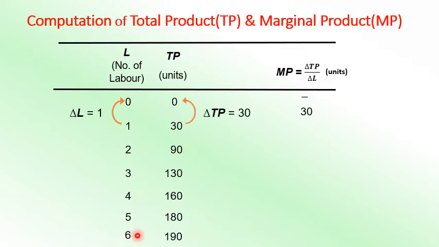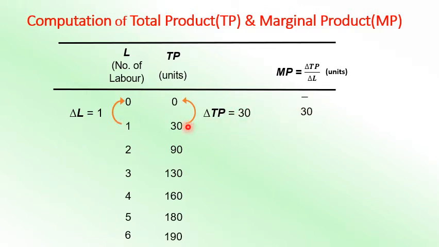In the first case, you will see that the change of labor is 0 to 1, so change in labor is equal to 1, and total production changes 30 minus 0, which is 30.